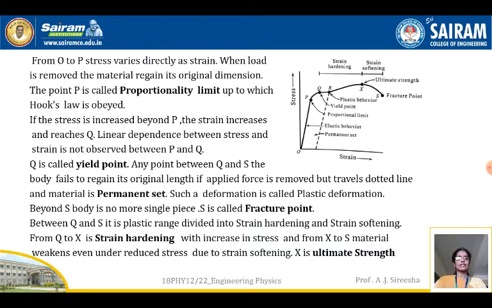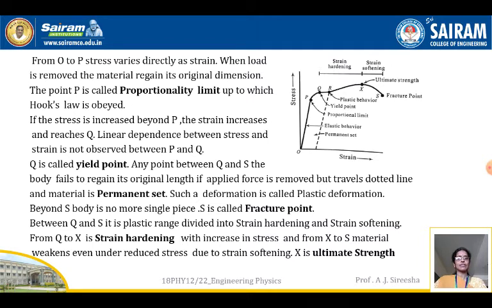Therefore, P is called the proportionality limit. You can see in the diagram P is marked as the proportionality limit, up to which Hooke's law is obeyed. It is a limit because Hooke's law is obeyed only until the point P. If the stress, that means the applied force, is increased beyond P, the strain increases and reaches Q. You can see in the graph the strain goes until Q.